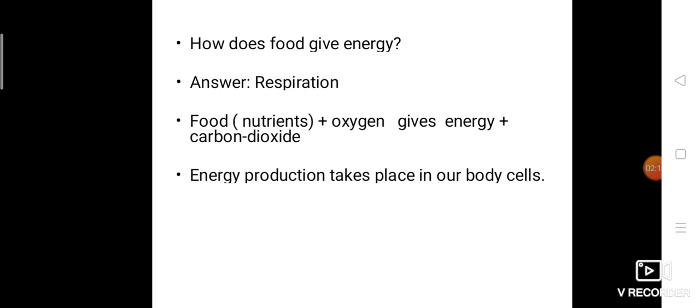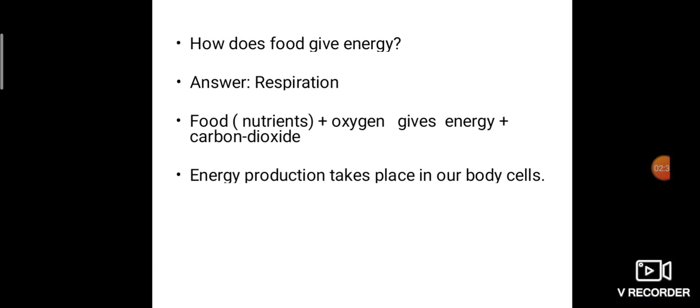And where does this energy production take place? It takes place in our body cells. Our human body is made up of cells, and so many cells are involved in this. All the cells are doing this energy production. And this process is called respiration. So what do we mean by respiration? Energy production with the help of oxygen, that is respiration. The food is converted into energy with the help of oxygen.